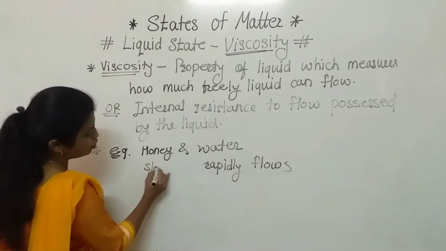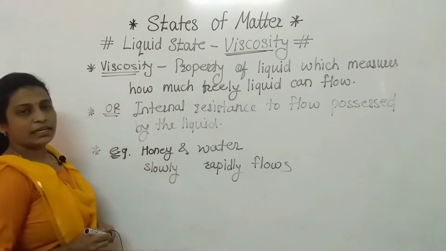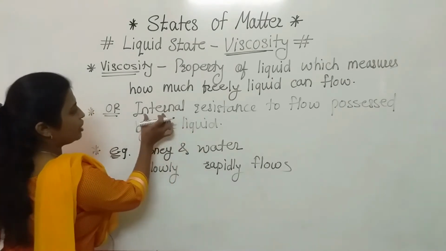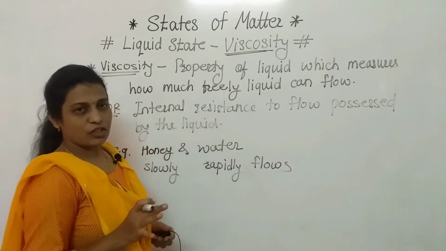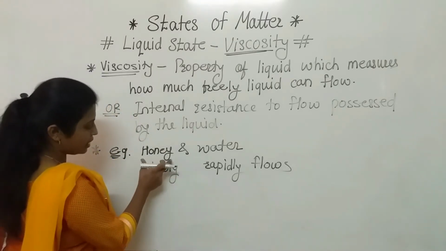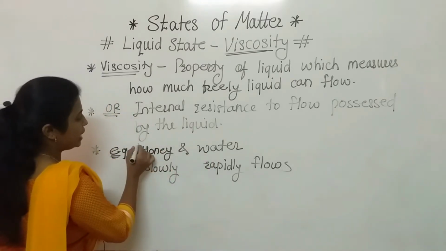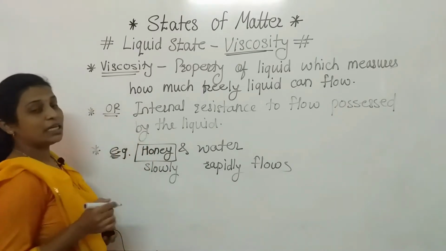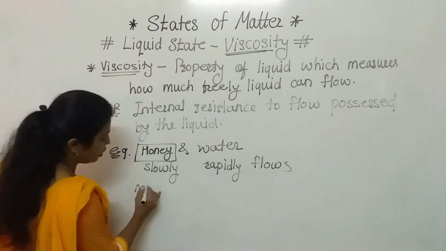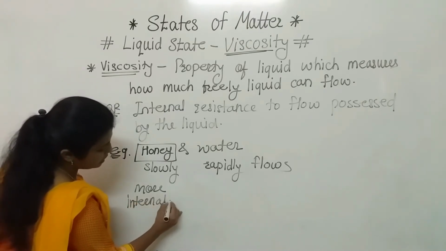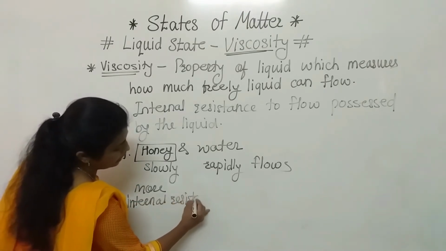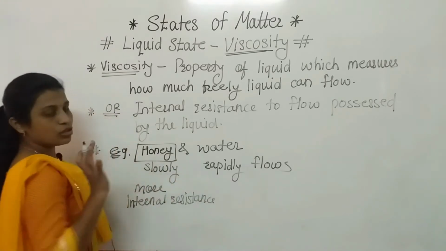Honey flows slowly. What is the reason behind that? As we have seen, if internal resistance is more, then that is nothing but the viscosity. In that example, we can say that internal resistance in honey is more. So more internal resistance, and that's why honey flows slowly.